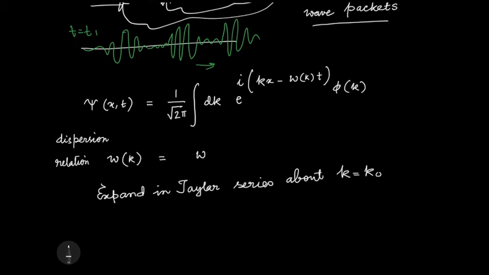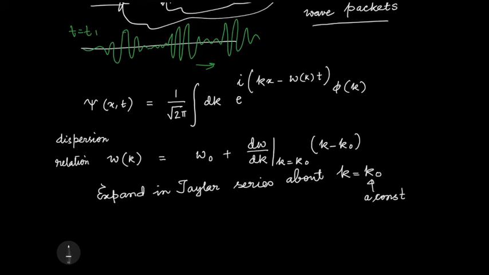Well, first I get omega at k equals k0, which I call omega 0, which is a constant because k0 is a constant. You can consider it to be the mean k of the wave if you wish. Then I get d omega dk, I'm just doing a Taylor series expansion, evaluated at k equals k0,